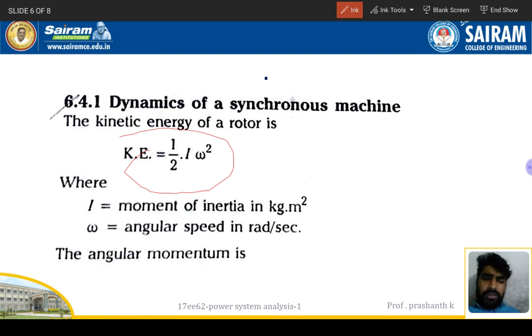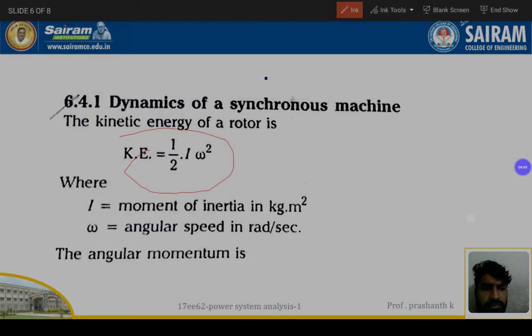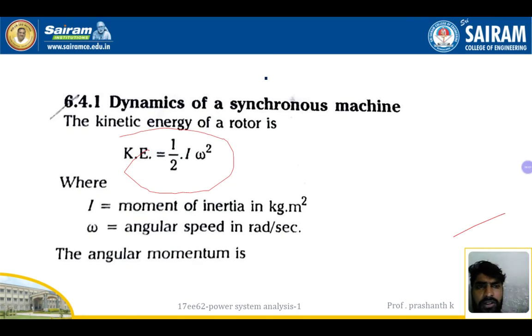So suppose we switch off the supply suddenly, what happens? The motor keeps rotating for a particular time, right? So inertia will be there. Keep in mind that the rotor inertia is less in the synchronous generator compared to the DC generator, because the conductor weight of the rotor is less in the synchronous generator or synchronous machine. So that's the dynamics, in the sense of motion in the synchronous machine, right?